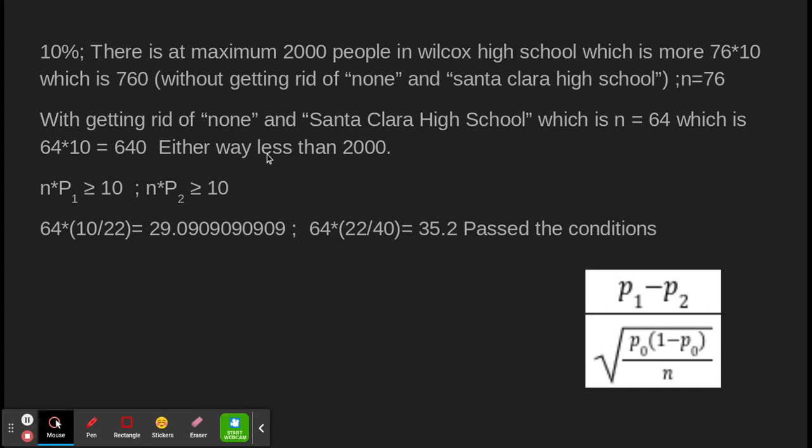I will talk about this with my mouse over here. Anyway, the first part over here you could practically ignore. I did this because I thought it was needed in the first part just to show that, but it turns out not needed. What I mean by that is the 10% over here is needed because of none and such. Let's just get rid of it, which equals n equals 64. 64 is what I'm going to do. 64 multiplied by 10 equals 640, which is way less than 2000.